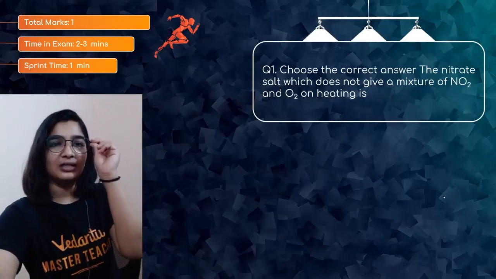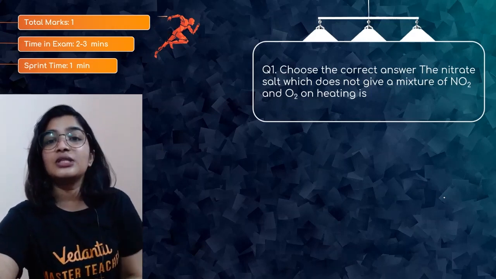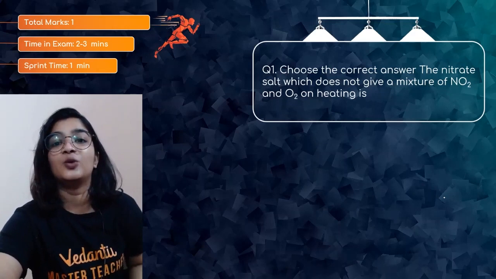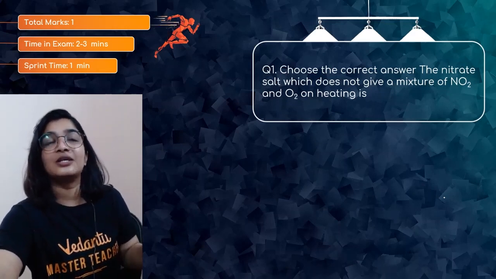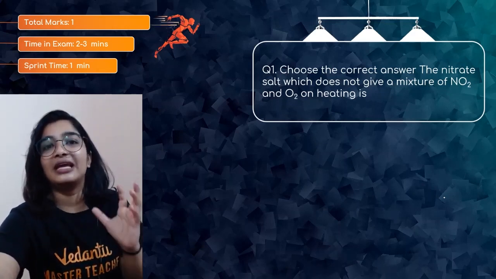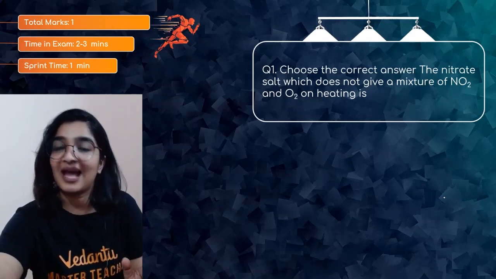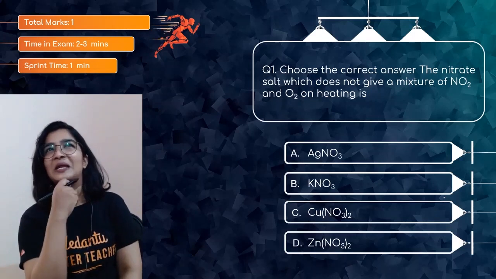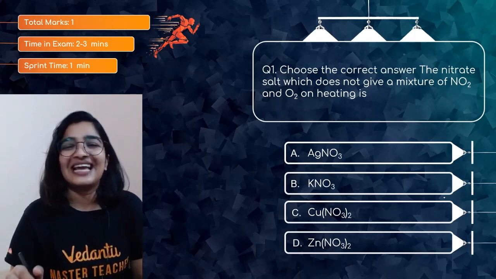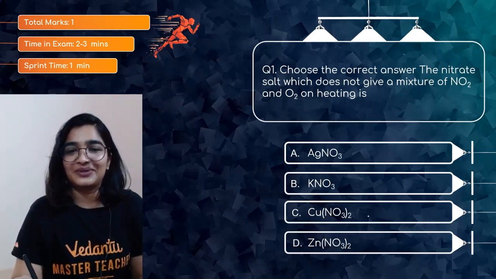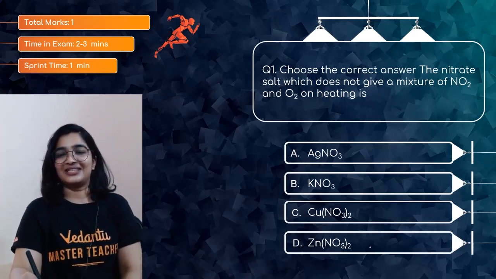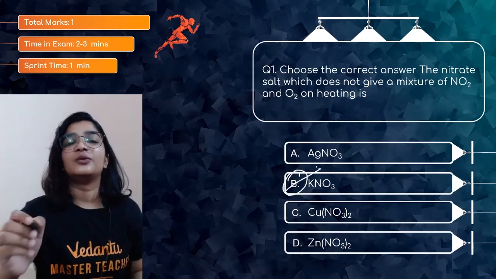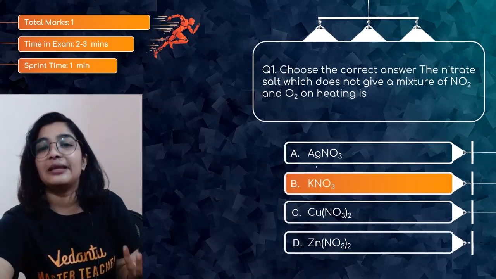Question number 1, for 1 mark. Choose the correct answer. The nitrate salt which does not give a mixture of NO2 and O2 gas on heating. So obviously this compound has to be very stable. You have options also: NaNO3, AgNO3, KNO3, Cu(NO3)2, zinc nitrate. So obviously the answer is very obvious here. KNO3 is the answer because it is stable.